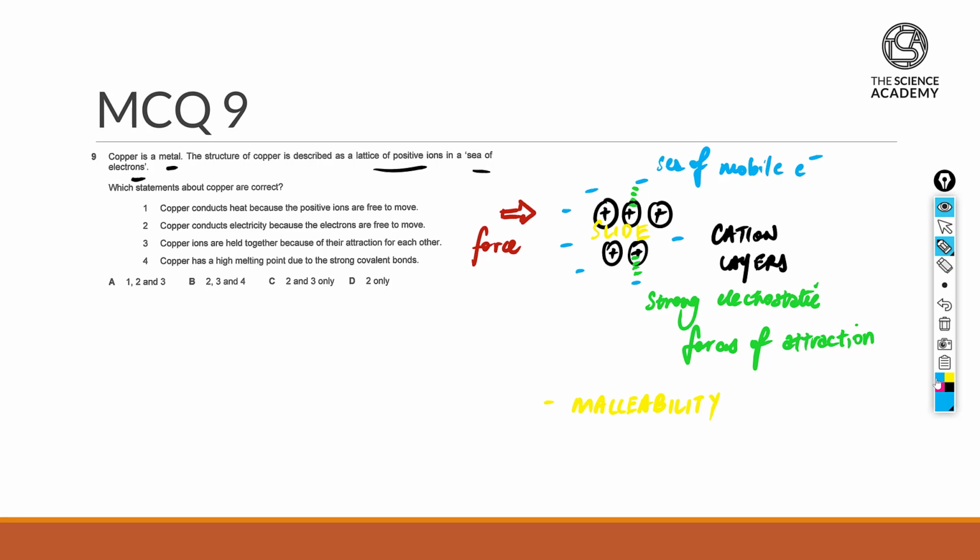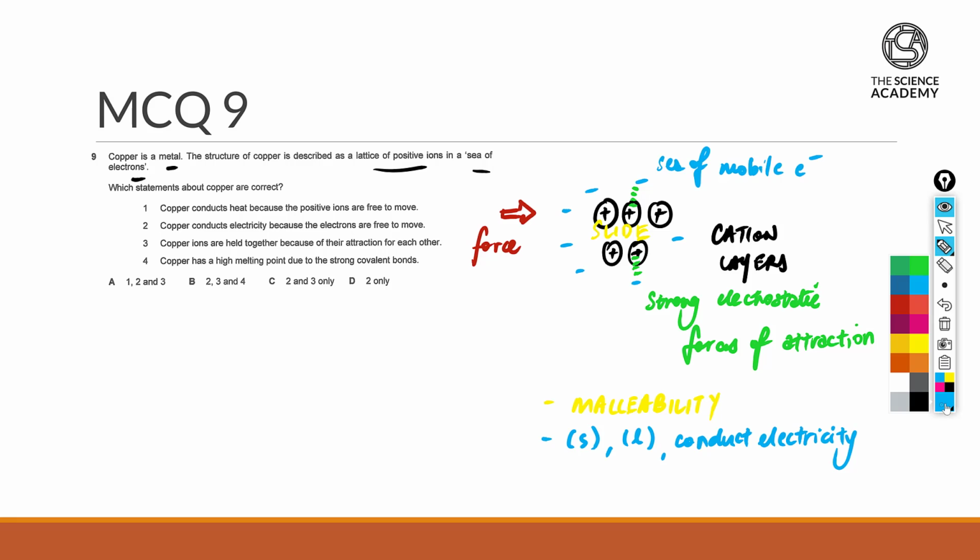And with the sea of mobile electrons present in both solid as well as molten state, metals are able to conduct electricity efficiently. And the strong electrostatic forces of attraction will be the reason why it has a very high melting and boiling point.